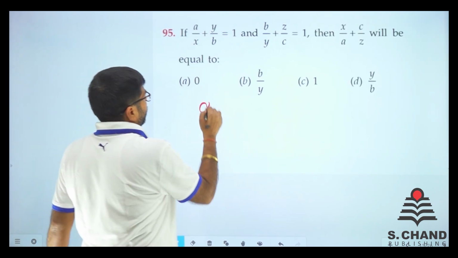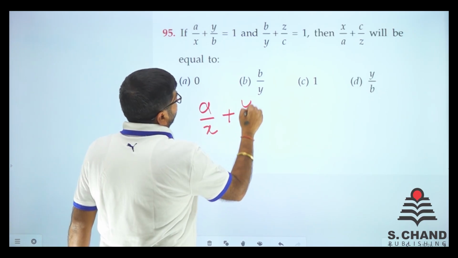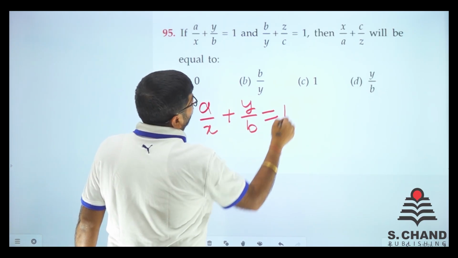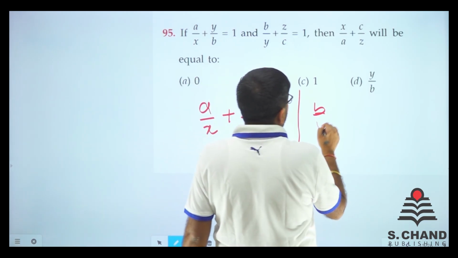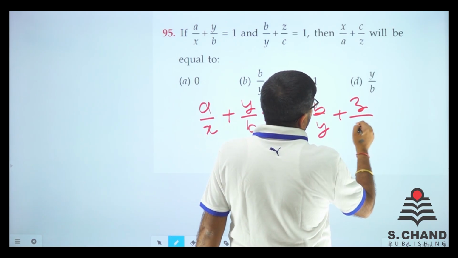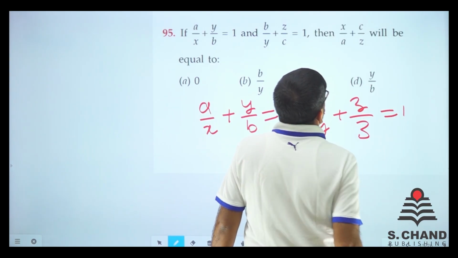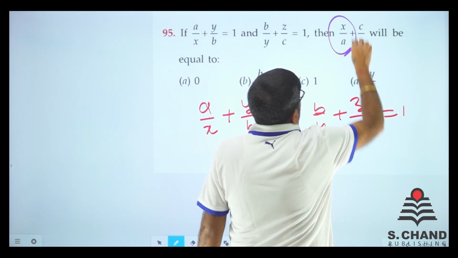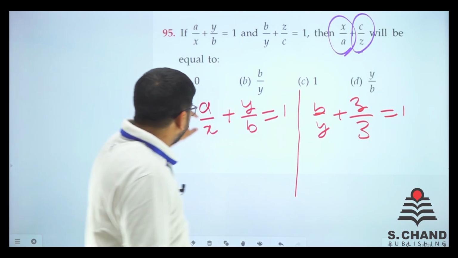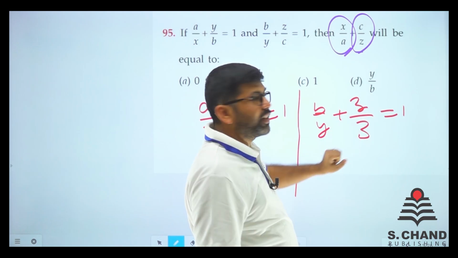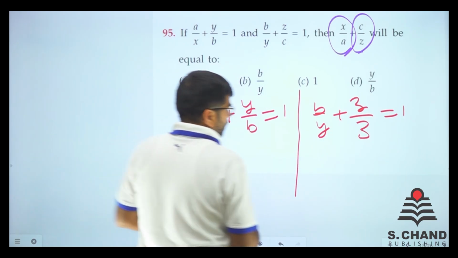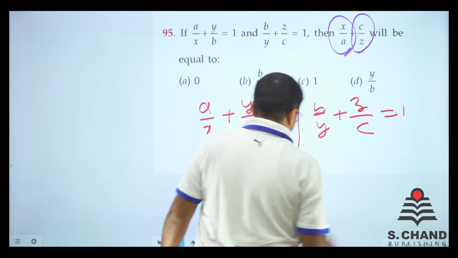A by X plus Y by B is equal to 1. And the second portion is B by Y plus Z by C is equal to 1. Now what we need to find is X by A plus C by Z. X by A is the reverse of this, and C by Z is the reverse of this. Sorry, it is like C. Yes, we write it C here.